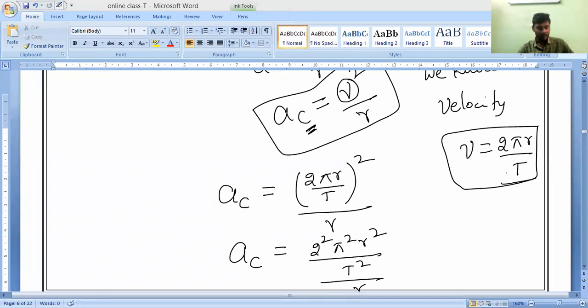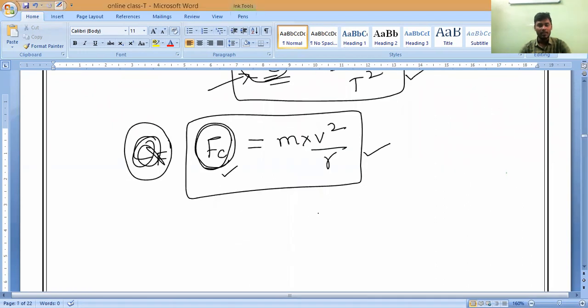Now the third point: the net force must be exerted. See, acceleration is acting towards the center, which means force will also act towards the center. So you have to write: the net force must be exerted towards the circle center.